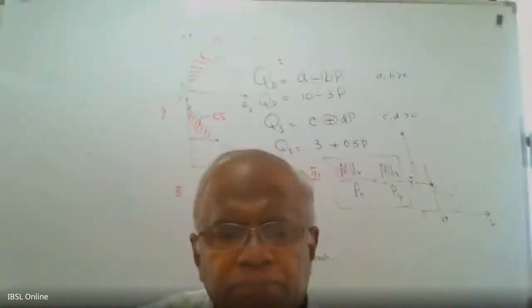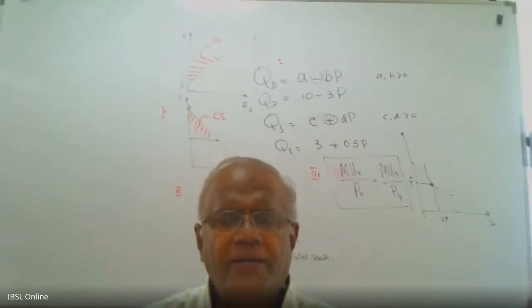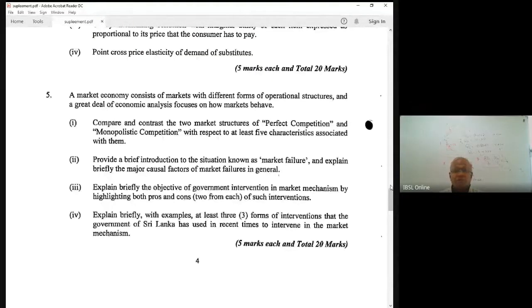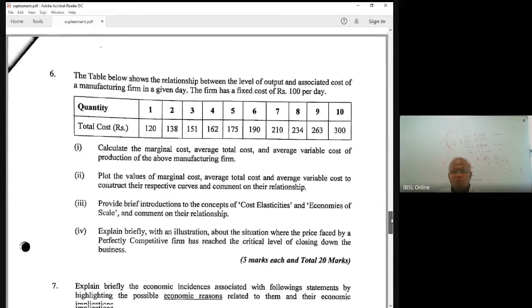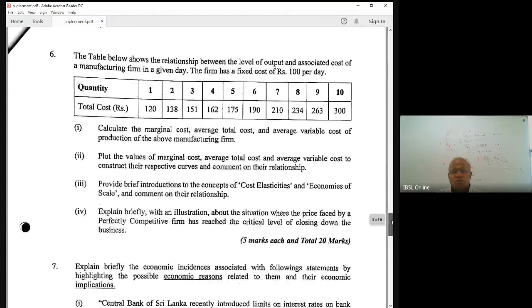Question number 5 again is micro, no, it's a combination of micro and macro. I will go to question number 6. I'm not going to work it out, but I'll tell you how to work it out. This is again a standard question in most of the papers.